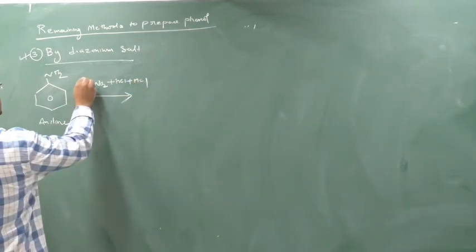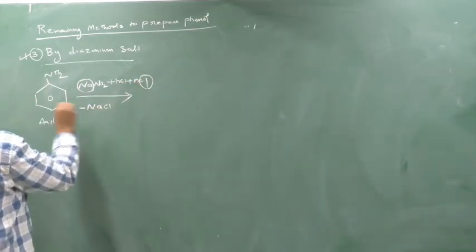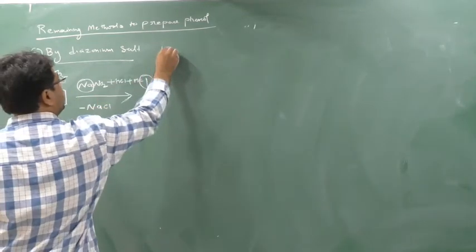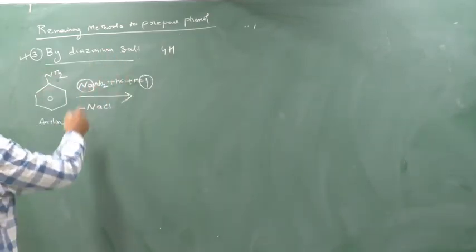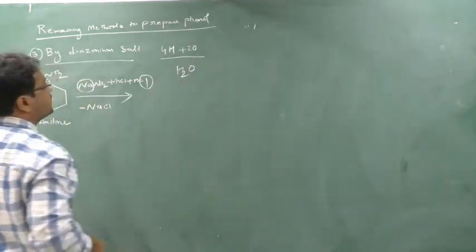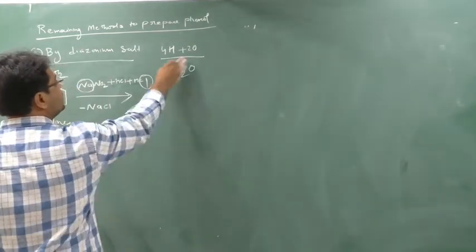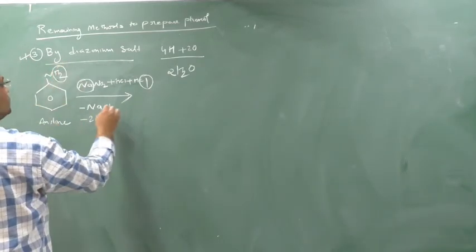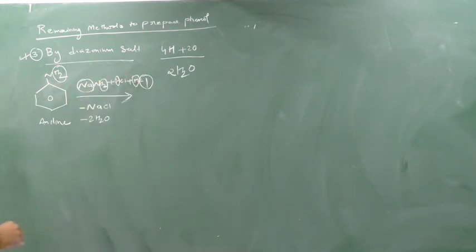First portion, this Na and this Cl will come out as NaCl. There are 2H here and there are 2H here. Totally there are 4H, 2H of this and 2H of this. So totally there are 4H and 2 oxygen. So how many water will be prepared? 2 water, no? Because in 1 water there is 2 hydrogen and 1 oxygen. So in 2 moles of water there will be 4 hydrogen and 2 oxygen. So 2 water will be removed. So this H2 and this H2, this H2 and this O, they will generate 2 moles of water.